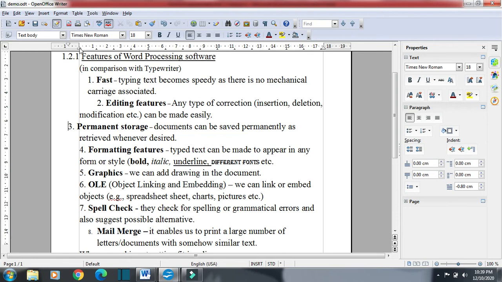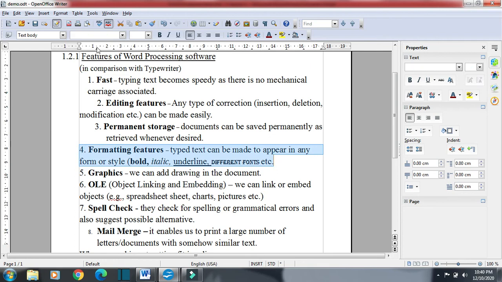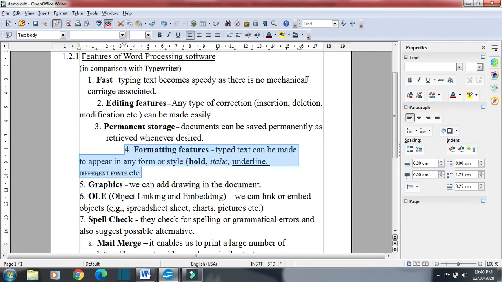You can see here I can select, this is left indent, and this is first line indent. But hanging indent is not available.